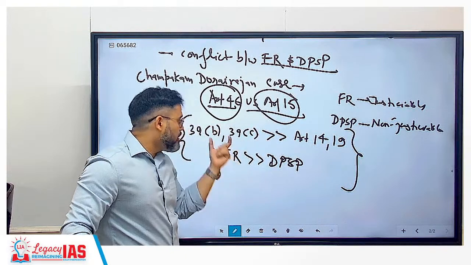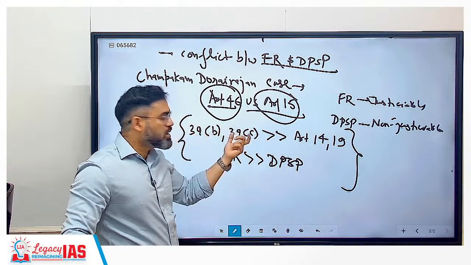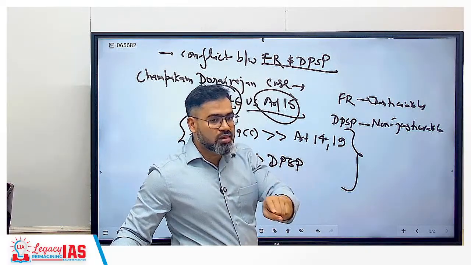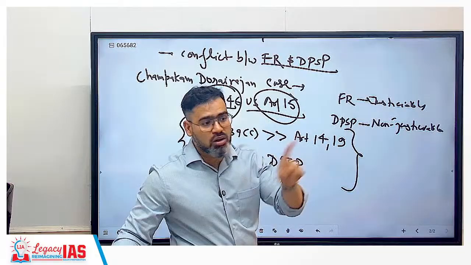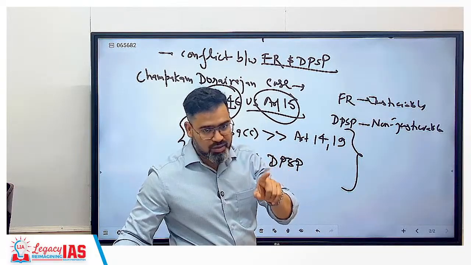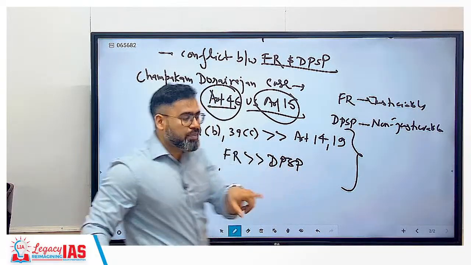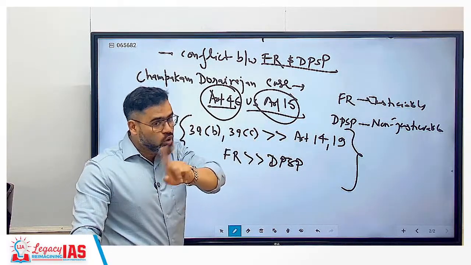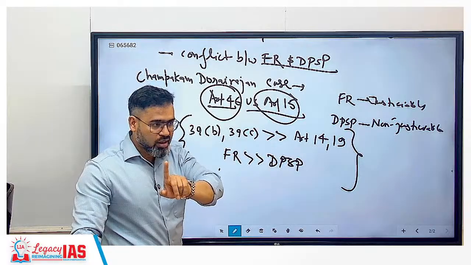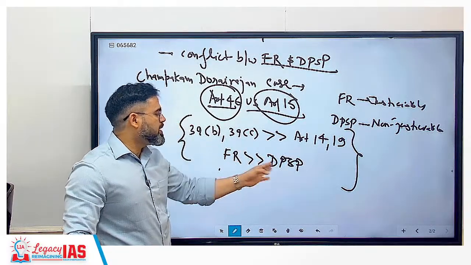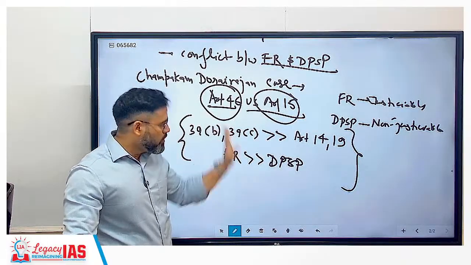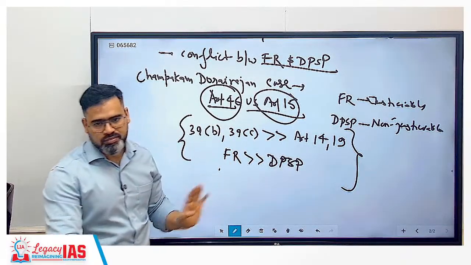But suppose these two DPSP, 39B and 39C, clash with one more fundamental right, Article 21, then 21 will be implemented, not 39B and 39C. Understood? So 39B and 39C can defeat only the two fundamental rights 14 and 19, but no other fundamental right. Clear or not? Other DPSP will definitely rank lower than fundamental rights. Clear? We will cover it in detail.